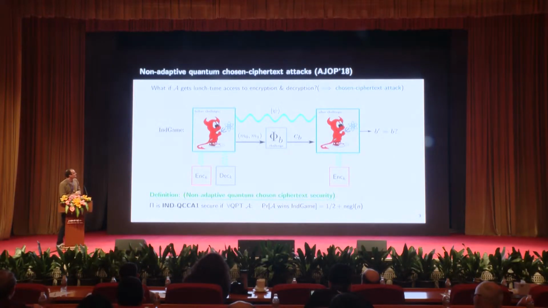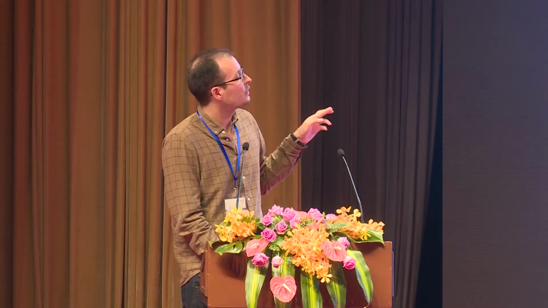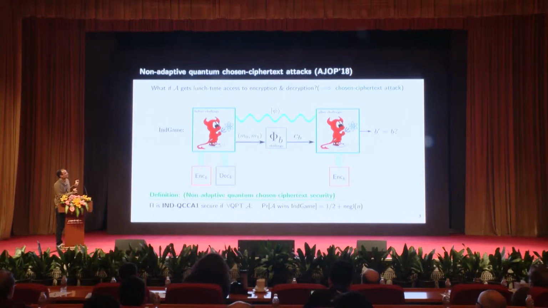Let's break it apart. So first, notice that there's, again, a challenge phase where the adversary has two messages. The challenger encrypts one of them, and sends it back to the adversary. And this is the same adversary, but all we're saying is we're kind of splitting this game into 2 rounds. And we're saying there's an adversary that doesn't know what the challenge looks like.